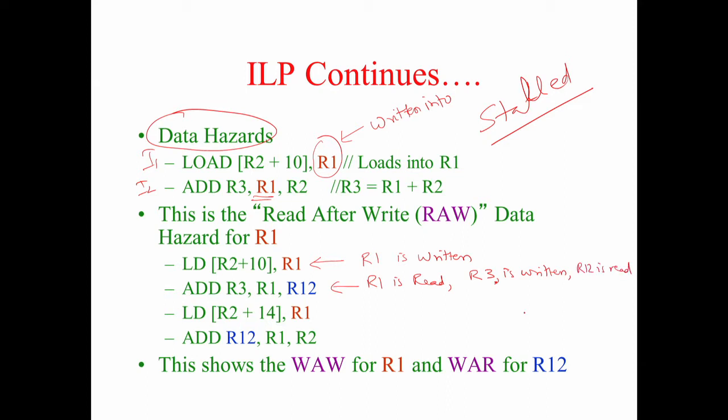Okay, three things. Here again R1 is written. Here again R1 is read, R2 is read, R12 is written. Okay. You are seeing this.